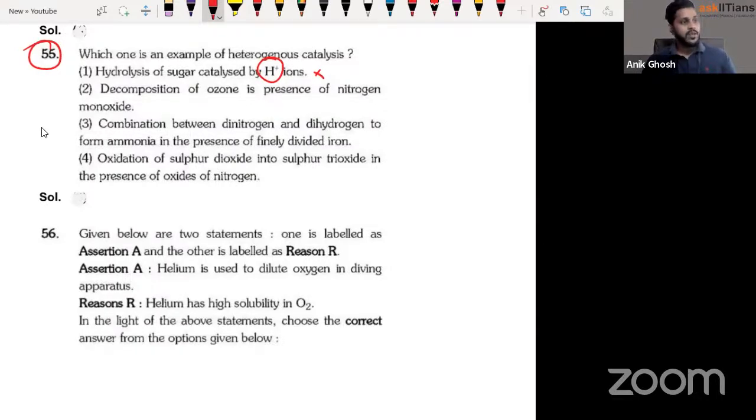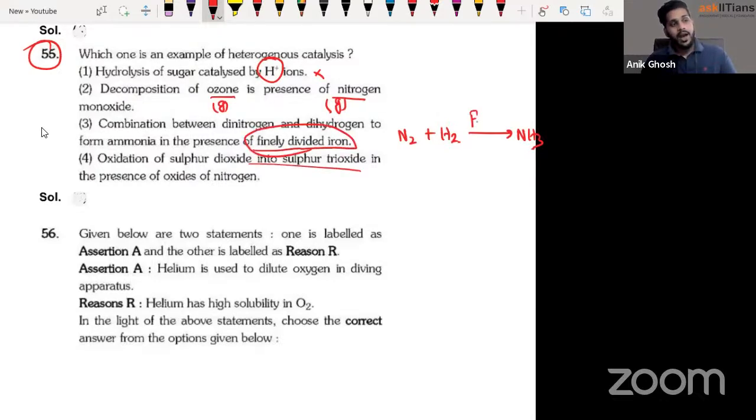Decomposition of ozone in presence of nitrogen monoxide. See, ozone is a gas, nitrogen monoxide is a gas, right? As both of them are gases, this is also homogeneous catalysis. Combination between dinitrogen and dihydrogen forming ammonia, in presence of iron. Yes, this can be our answer.